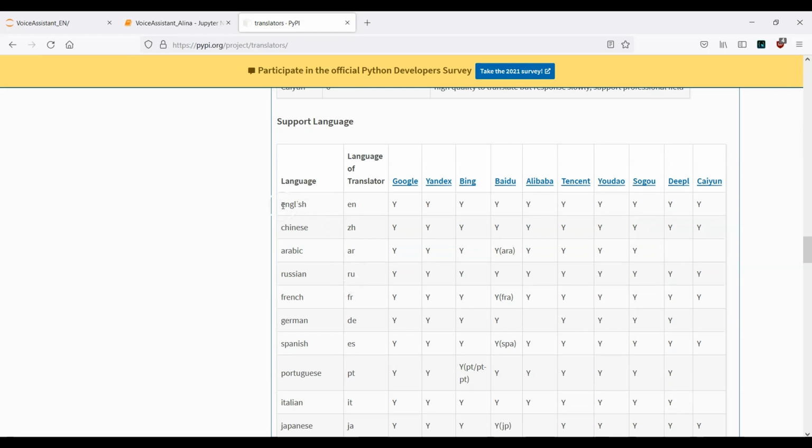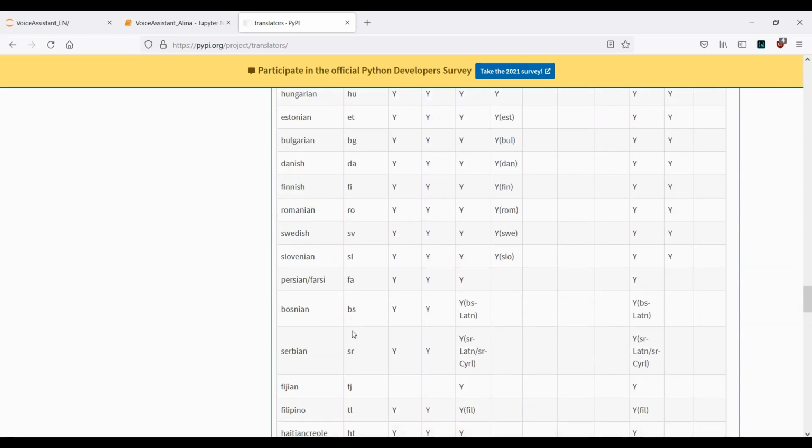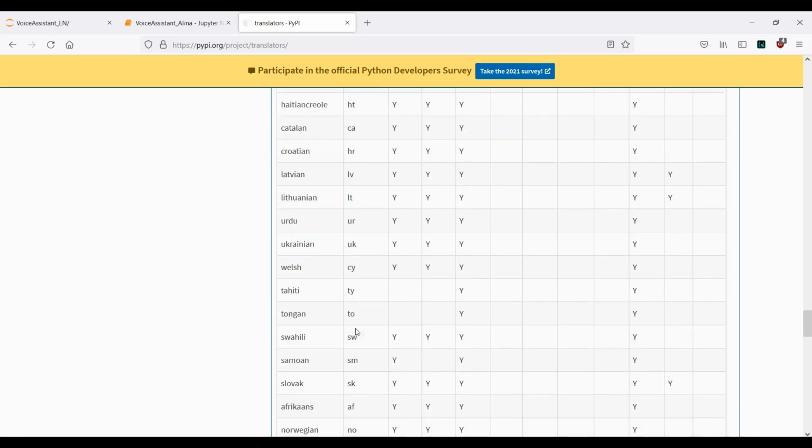Okay, so for example, you see here English, this means I can use EN. Okay, Arabic, it's AR, and so on and so forth. But for this example, we want to translate from English to German. Okay, and here we have a lot of different supported languages.